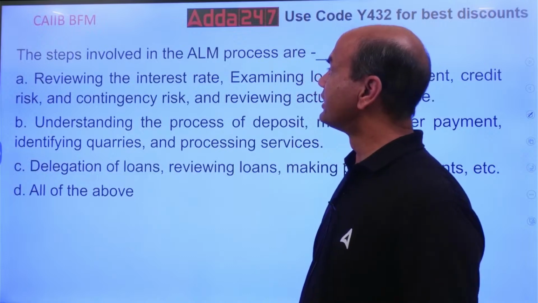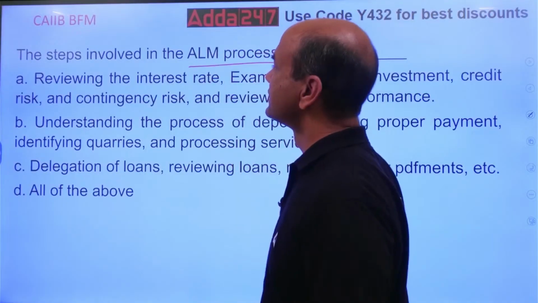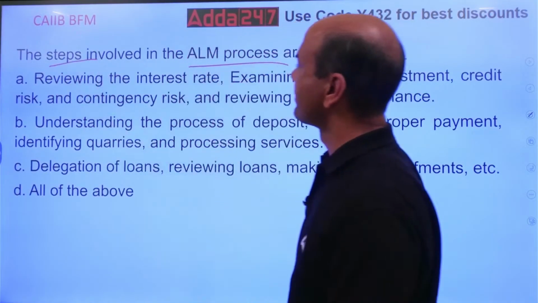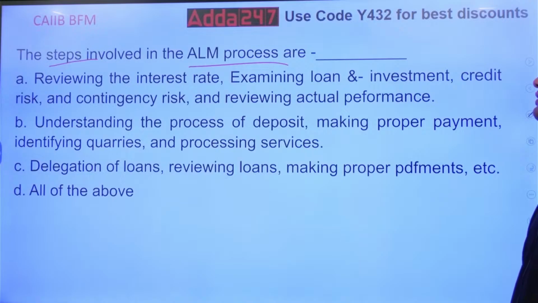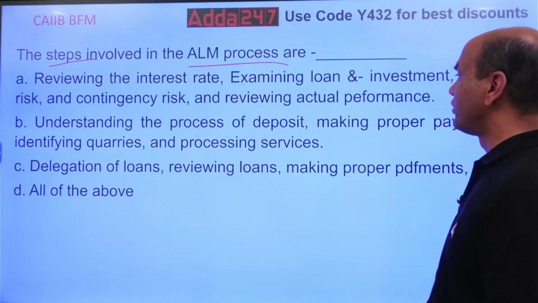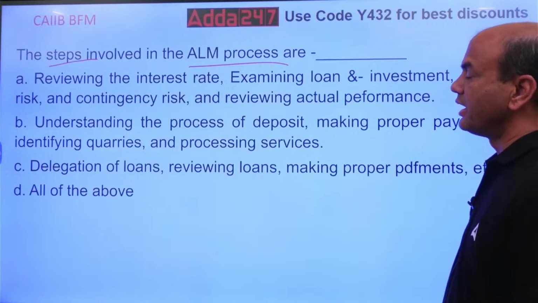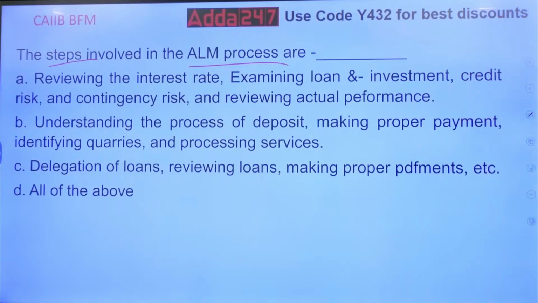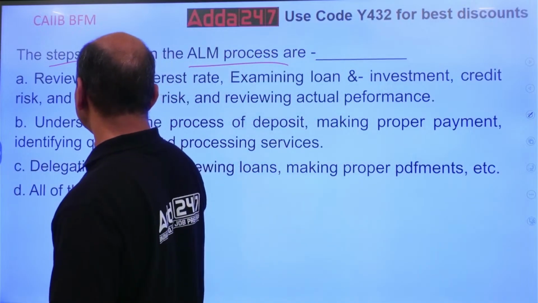Next one. The steps involved in the ALM process are. So what are the steps in the ALM process? Let's read one by one. Reviewing the interest rate, examining loan and investment, credit risk and contingency risk, and reviewing actual performance. Next, understanding the process of deposit, making proper payment, and identifying queries.